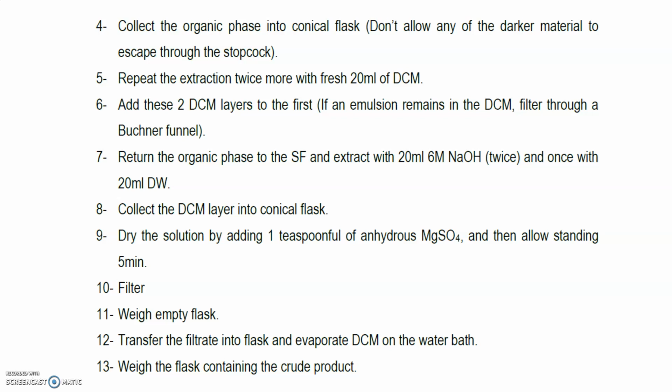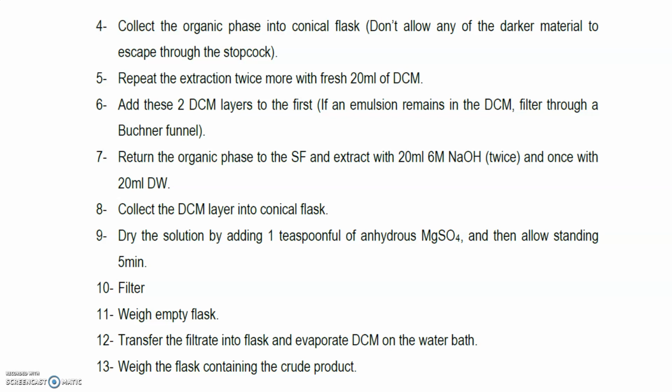Then friends, repeat the extraction twice more with fresh 20 milliliters of DCM. Add these 2 DCM layers to the first. If an emulsion remains in the DCM, filter through a Buchner funnel. Then return the organic phase to the separating funnel and extract with 20 ml 6 M sodium hydroxide twice and once with 20 ml deionized water. Then collect the DCM layer into a conical flask.